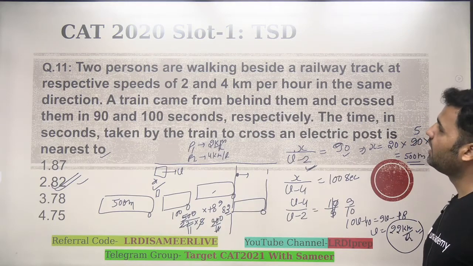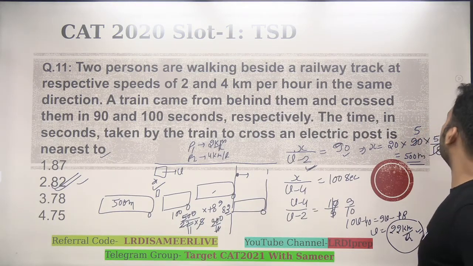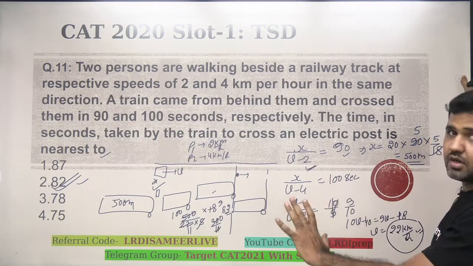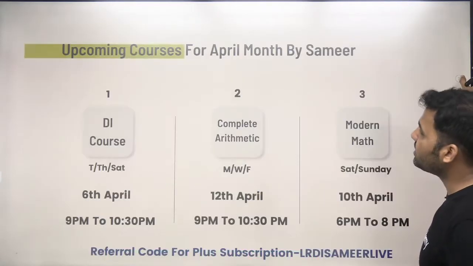That's the question of 2020 slot 1, guys. So we're done with the 4 questions. These 4 questions were of time, speed and distance. All questions are basic. All of these are completely basic questions, kids.